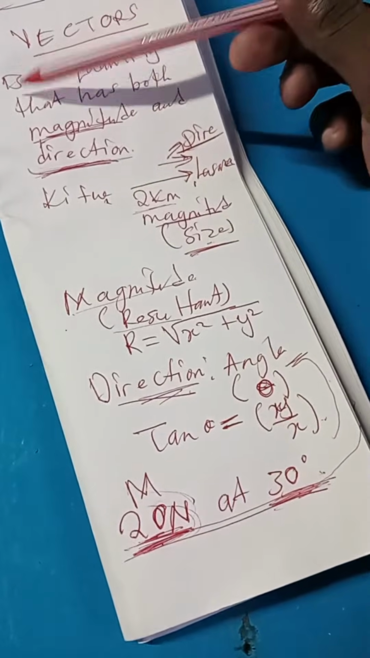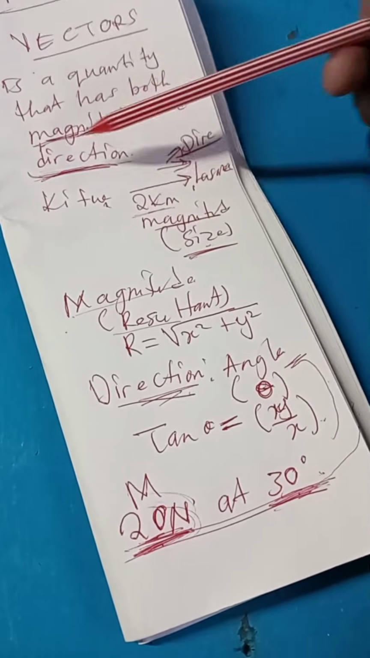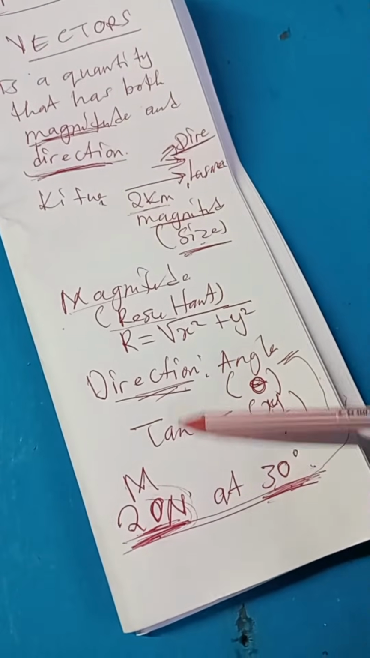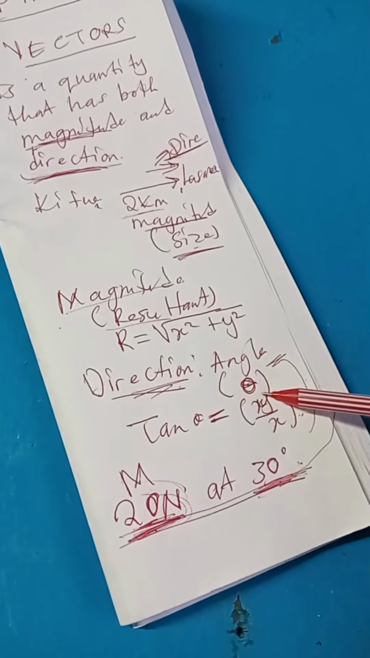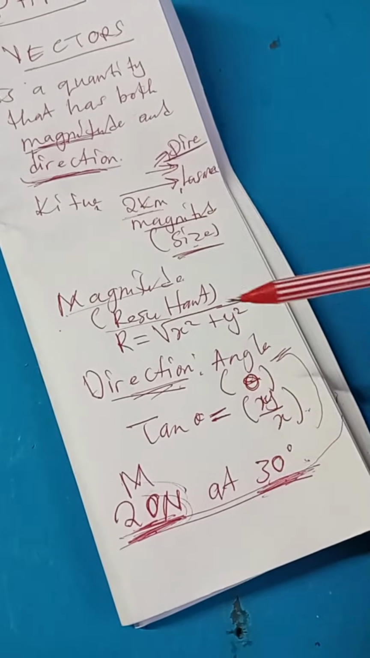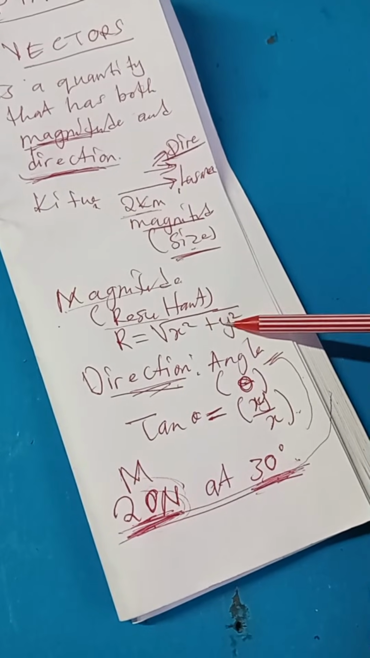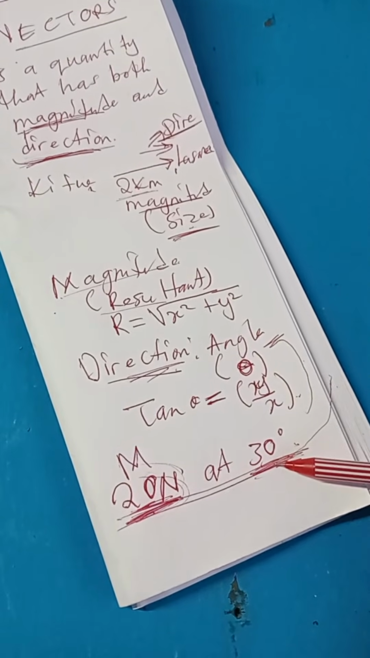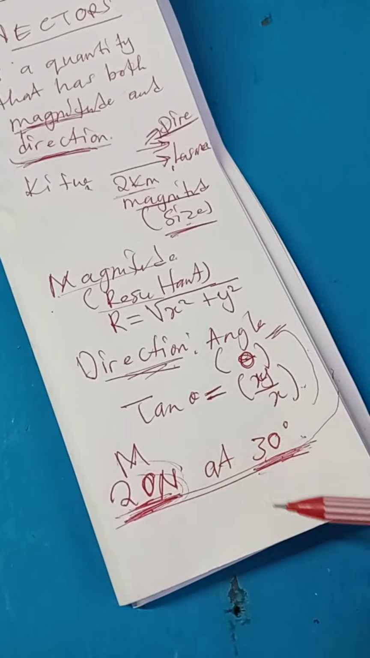So a vector definition is so important in that it has two important parts: magnitude and direction. How do you find direction? Always use tan theta equals y over x, the component of y over the component of x. How do you find the magnitude? You use the square root of x squared plus y squared. An example of a vector is 20 newtons at 30 degrees. Any quantity associated with an angle is called a vector.